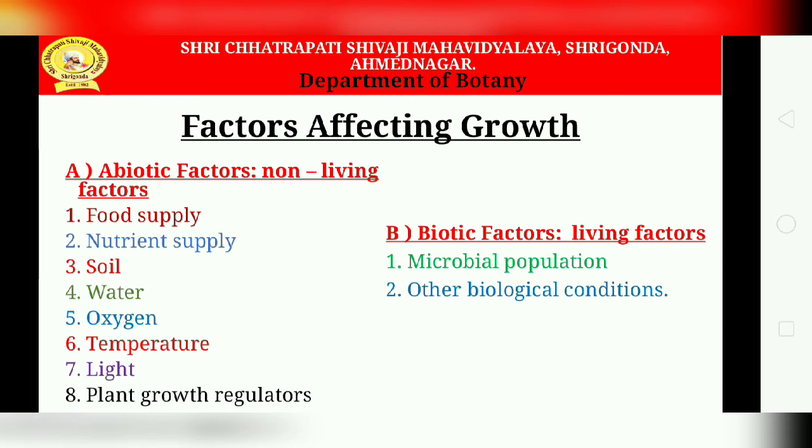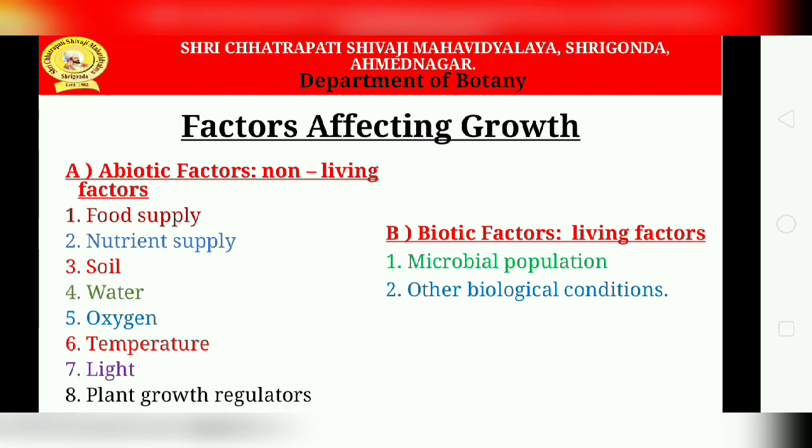And what are the biotic factors? That is, the living factors. The first one is the microbial population. The biotic factors refer to the living macro and microorganisms. These living factors may improve or retard plant growth depending on how they interact with the plant. The disease-causing fungi, bacteria and viruses are biotic factors affecting plant growth.